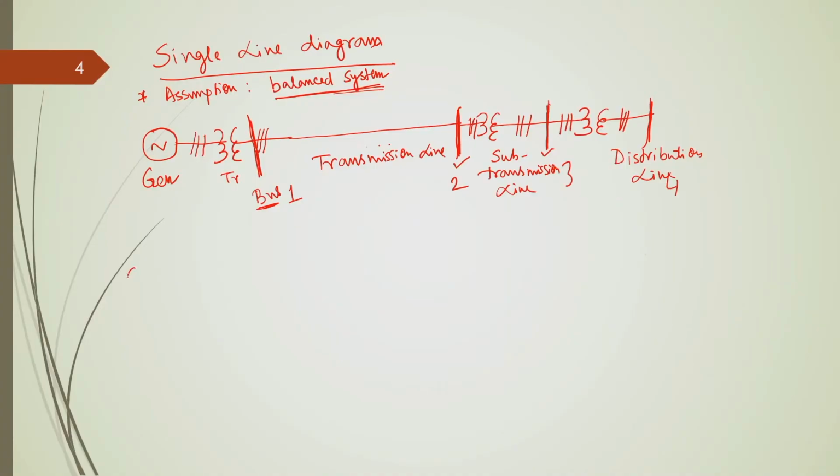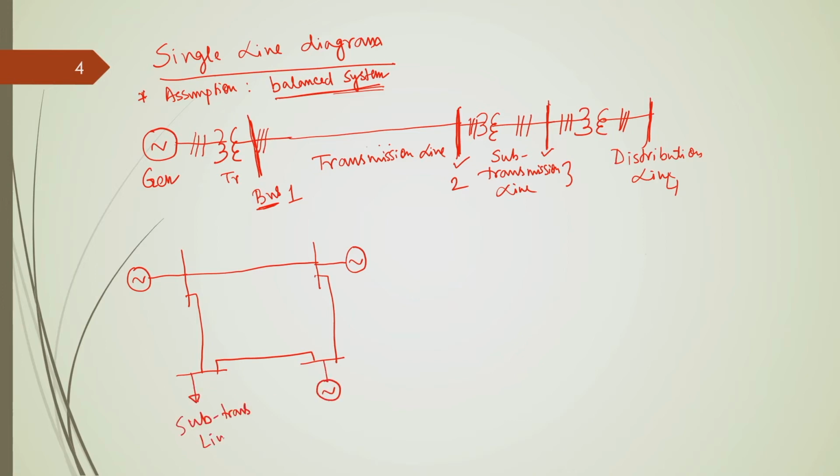Okay. So, suppose this is my typical representation of a transmission line. Okay.